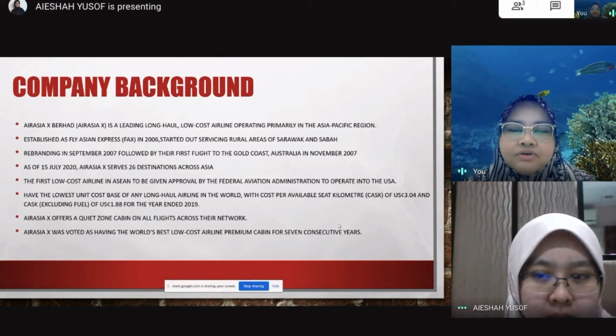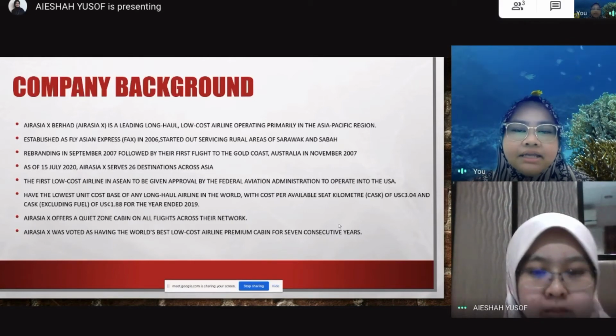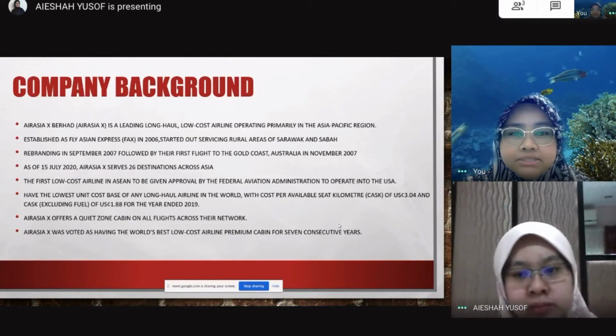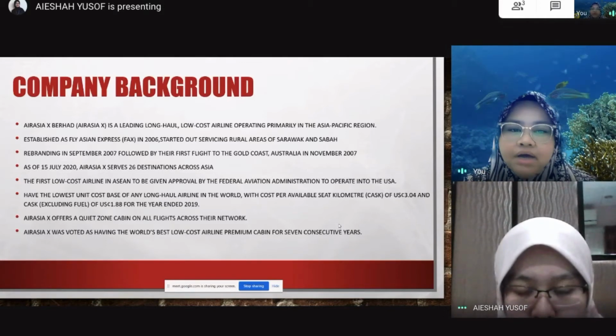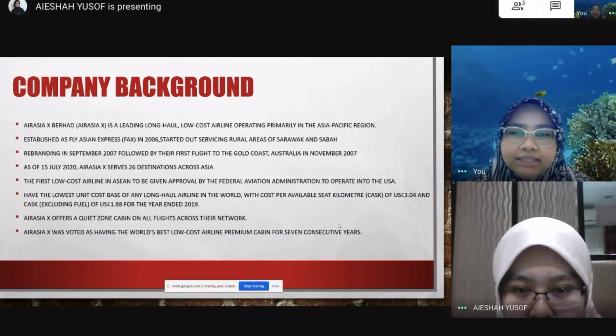They also have the lowest unit cost base of any long-haul airline in the world, with cost per available seat kilometer of about US 3.04 and cost excluding fuel of about 1.88 US for the year ended 2019.